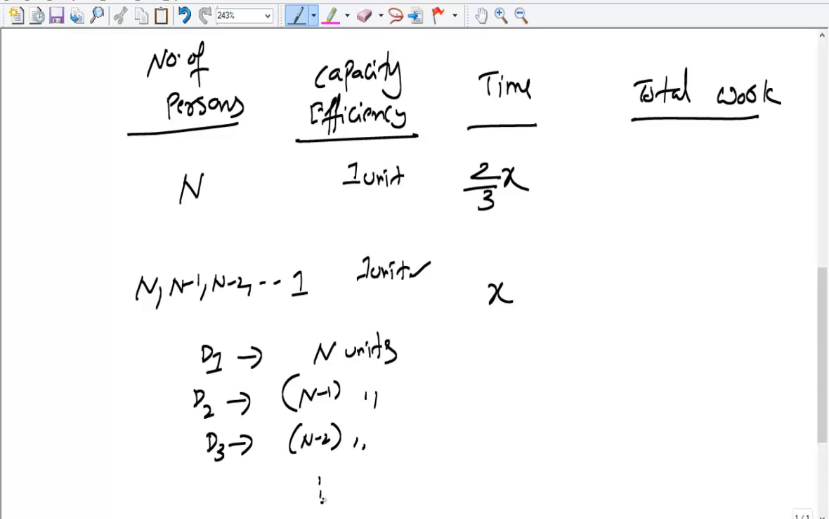So it is n, n minus 1, n minus 2, n minus 3. The sum of this is sigma n, which is nothing but n into n plus 1 by 2. These are the total number of units. Now that must be equal to the total number of units done when all the people presented every single day. That's going to be n into 2 by 3x.